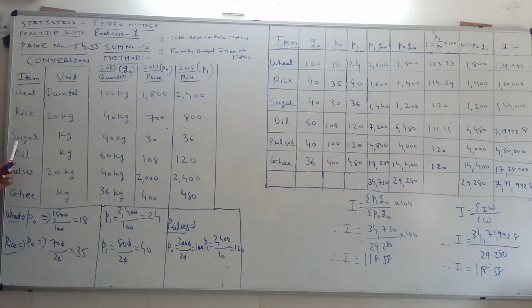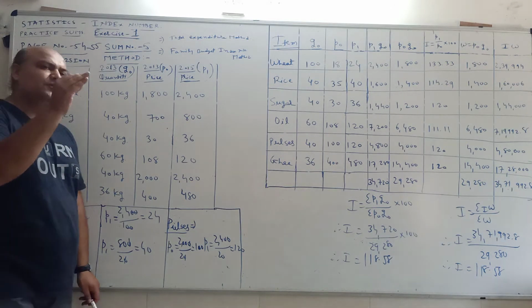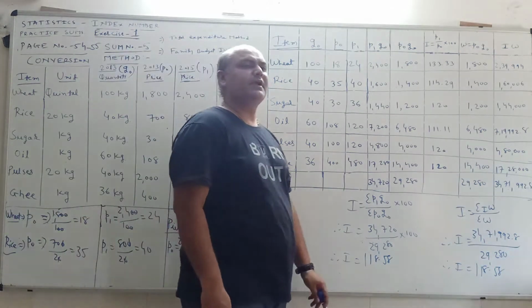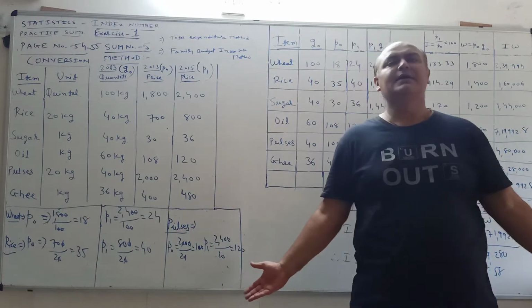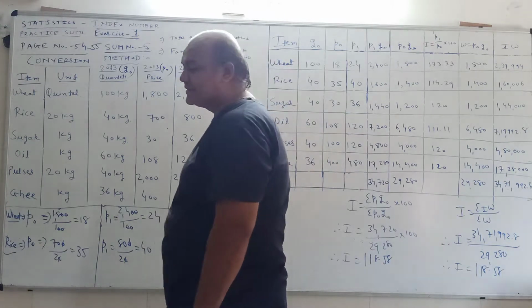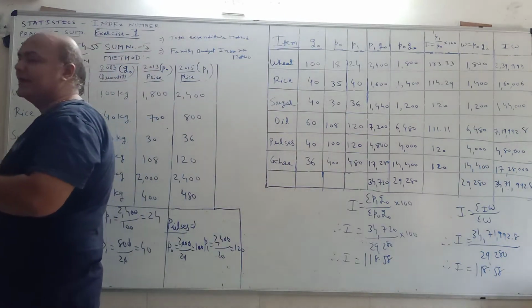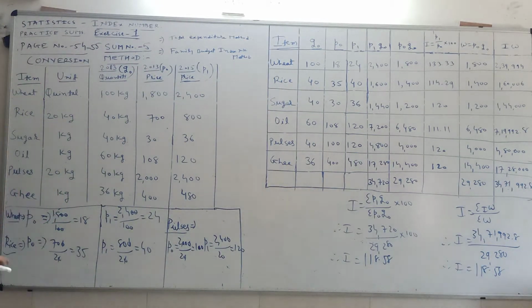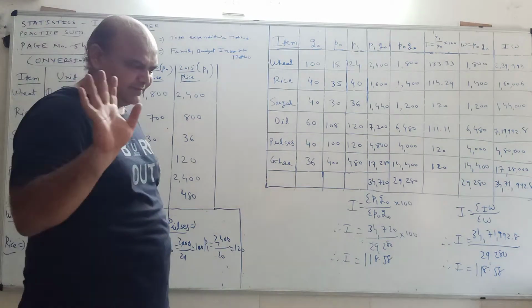Next item, that is sugar, is in kg, also 1 kg, with no digit meaning 1 kg. The unit is in kg, quantity is also in kg, and it is also a 1 kg price. So students, there is no change in price or in quantity.